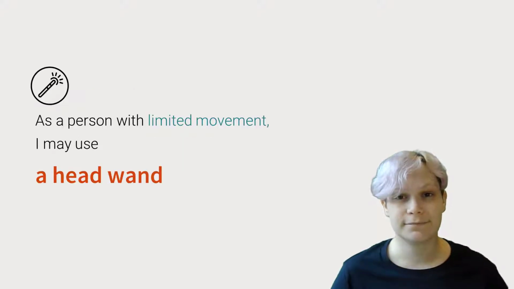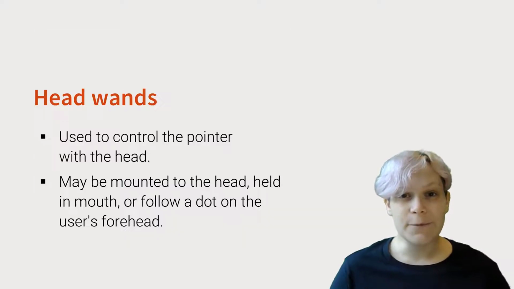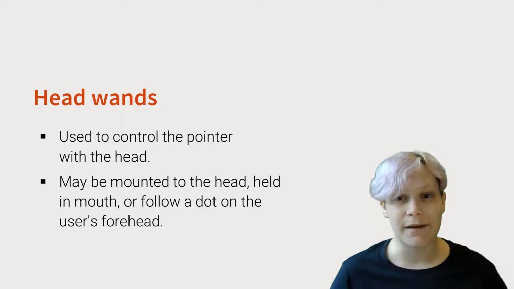As a person with limited movement, I may use a head wand. A head wand allows a person to control a cursor with their head rather than their hands like a mouse or keyboard requires. This is useful for people who experience partial or full paralysis or lack of controlled movement in their upper body. Head wands can come in different forms such as physical sticks or laser dots and can be mounted to the head, held in the mouth, or adhered to the user's forehead.